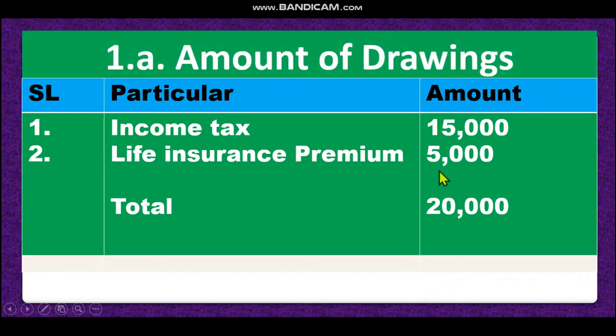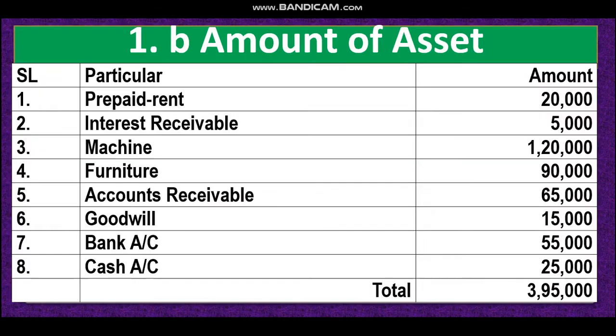That means only 2 items for drawings and the total is 20,000. This is the answer. This way you will do. That means from the question, from the accounts, we have to find out which accounts are for drawings, then the total of these accounts is the answer, 20,000. Very easy if you know the definition of drawings. Again I am telling, if the owner takes anything for his personal reason, then it is called drawings.